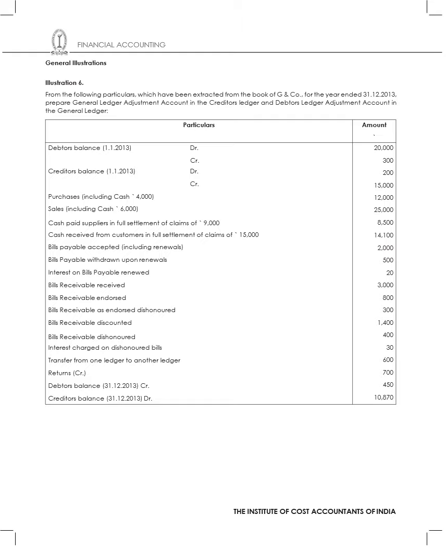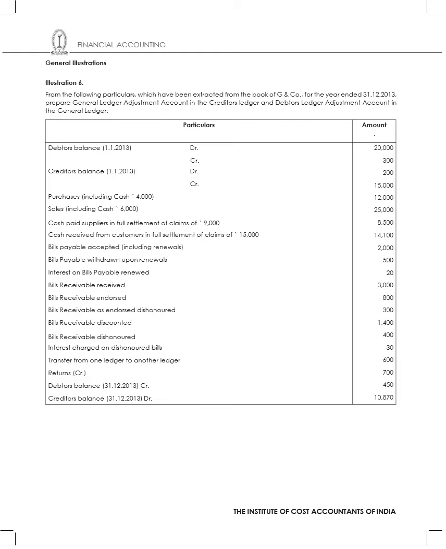ended 31st December 2013, prepare general ledger adjustment account in the creditors ledger and debtors ledger adjustment account in the general ledger. So that means I am going to prepare the general ledger adjustment account in the creditors ledger and debtors ledger adjustment account in the general ledger. So I am going to prepare both the entries.